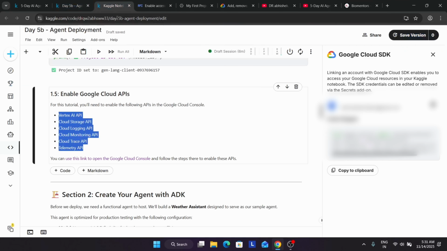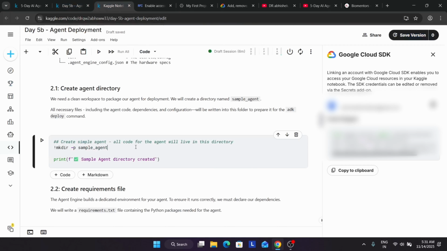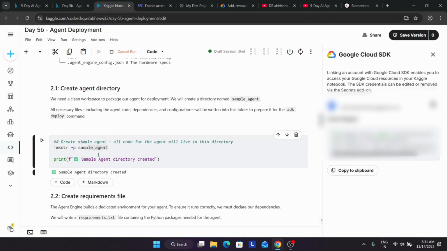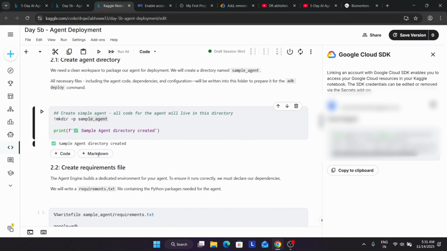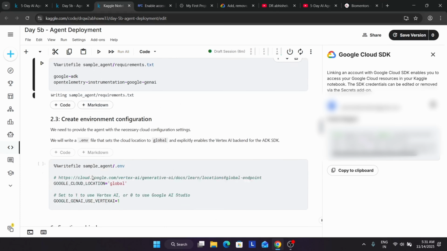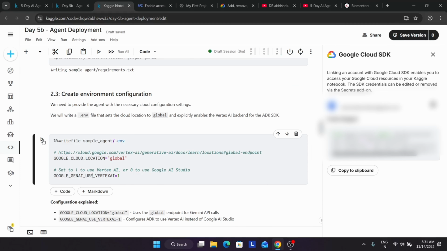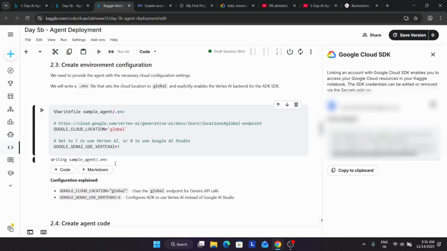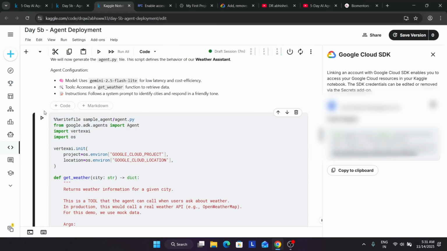Now let's come over here and first run all the cells so that it becomes easier. First we'll create the agent directory, then add the requirements file there, and then create the environment. We are using the location as global, and then we add the agent code.